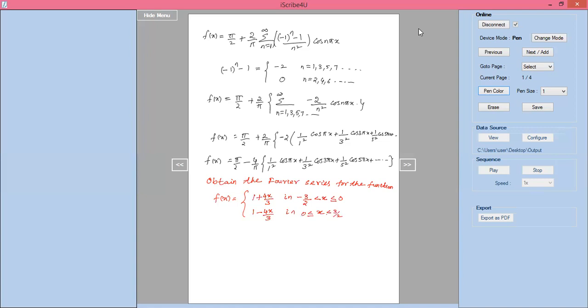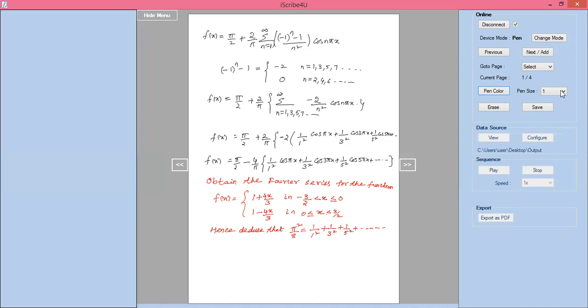Hence deduce that pi square by 8 equal to 1 by 1 square plus 1 by 3 square plus 1 by 5 square plus and so on, which is the required solution.